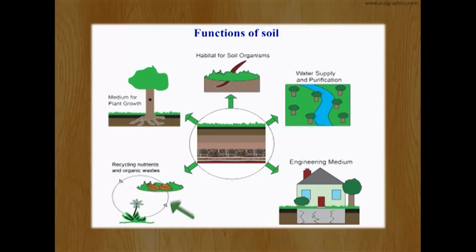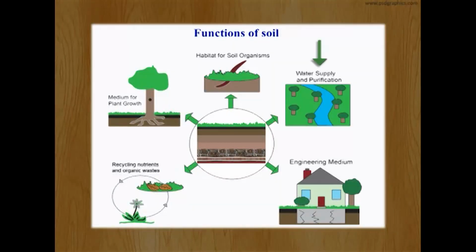Then soil also plays a very important role in recycling of nature's nutrients as well as organic matter. The nutrient recycling, or the different biogeochemical cycles occurring in nature, is due to the presence of microbes in the soil.